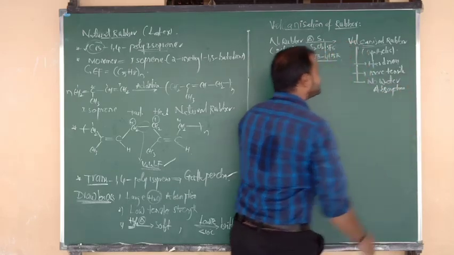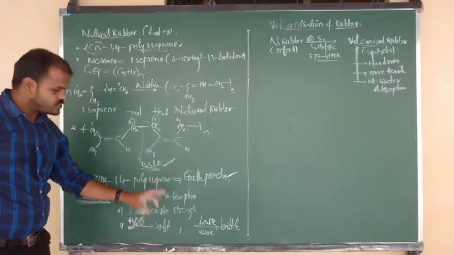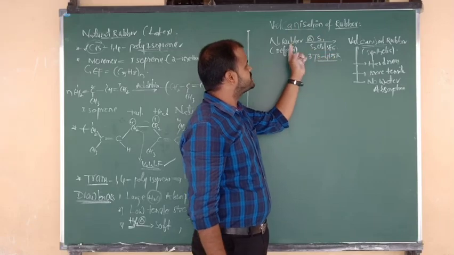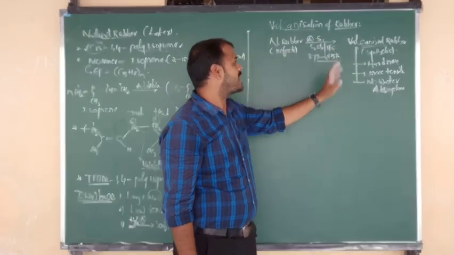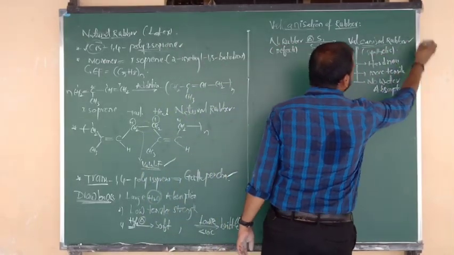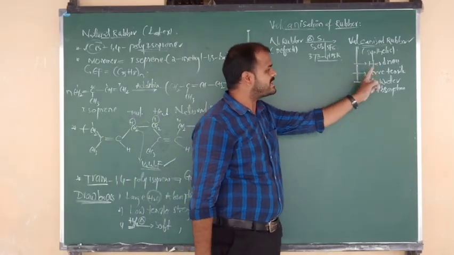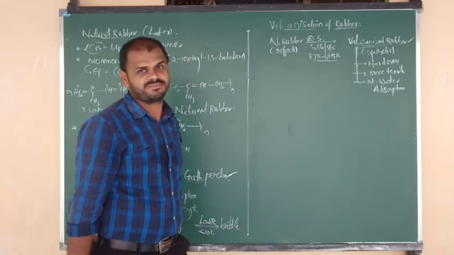Once again, natural rubber has so many drawbacks. To modify all these drawbacks, natural rubber undergoes vulcanization. Upon heating with sulfur or sulfur compounds at 373 to 415 Kelvin, the product formed is vulcanized rubber, purely synthetic rubber, with more hardness, more toughness, more tensile strength and zero water absorption capacity.